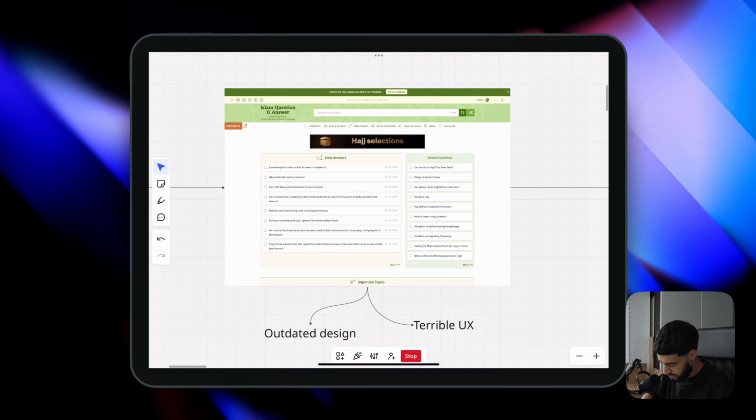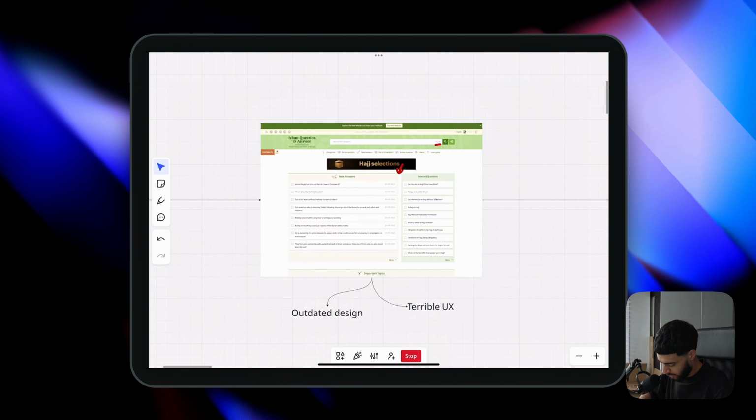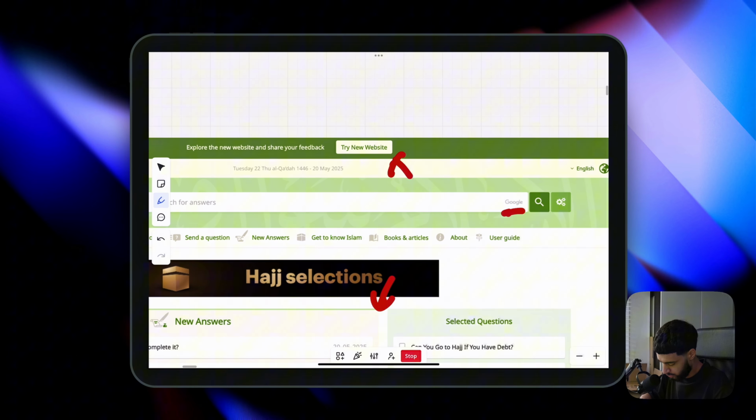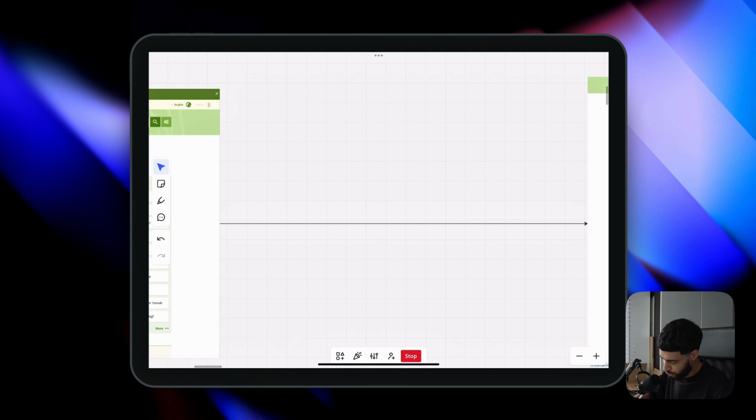The design's outdated, square borders, the UX is horrendous, it hasn't even got a proper search function. And then I saw this button at the top, try a new website. So I thought, finally they've got a new website. That took me to this.